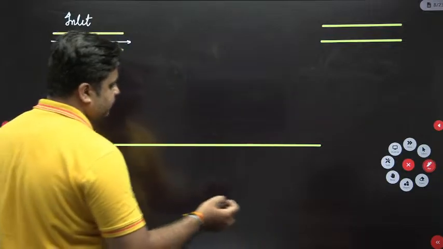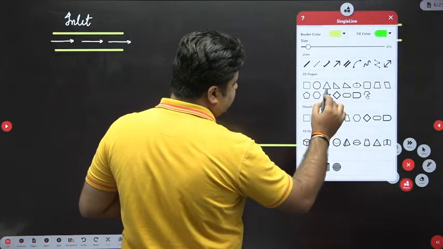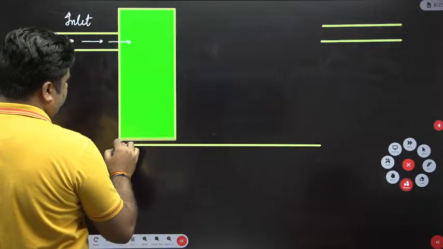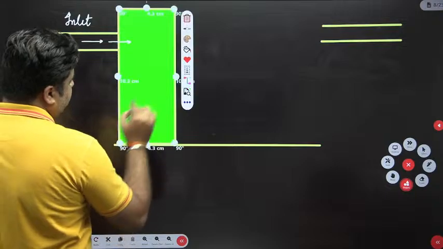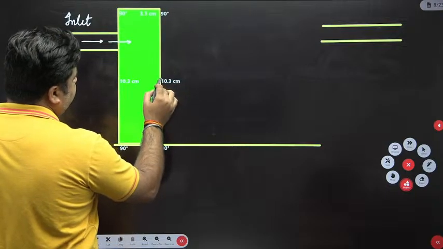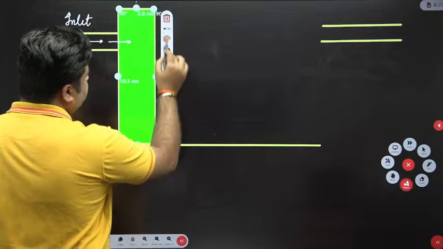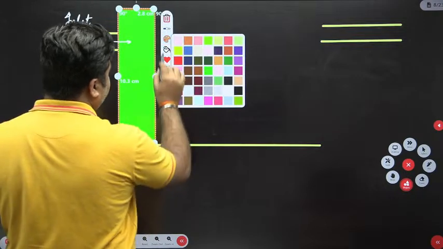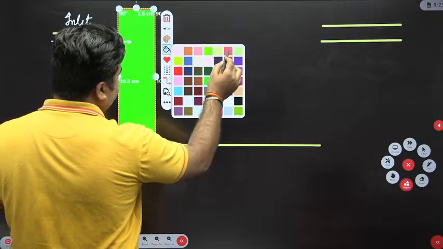Now see this. This much space I will be providing, so that the turbulence coming from the inlet end can be reduced, right?